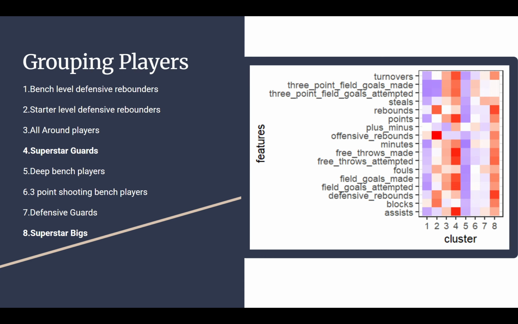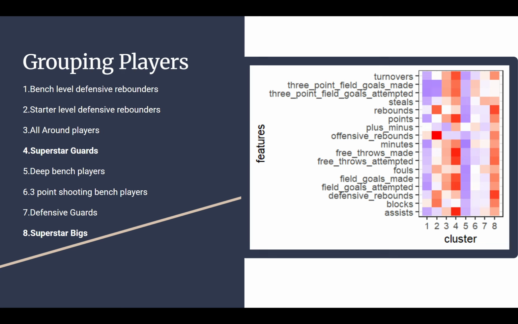On the right, this is a graph where red means you're doing more of it in that group, and blue means you're doing less of it in that group generally. There's a bunch of stats over here, everything from turnovers to defensive things like blocks and steals, to free throws attempted and free throws made. On the left, we see a bunch of groups that I've assigned people to, based on who's in that group, what they're doing, what it looks like.